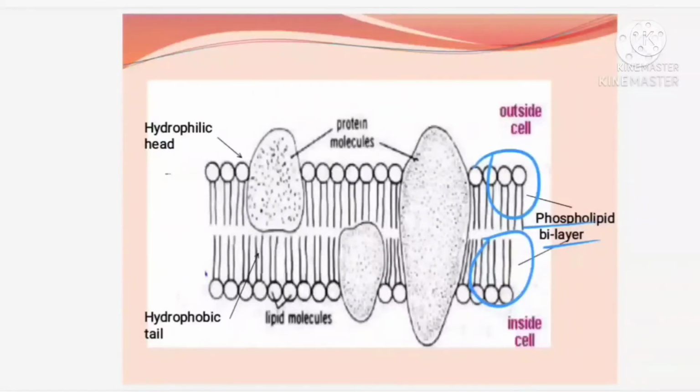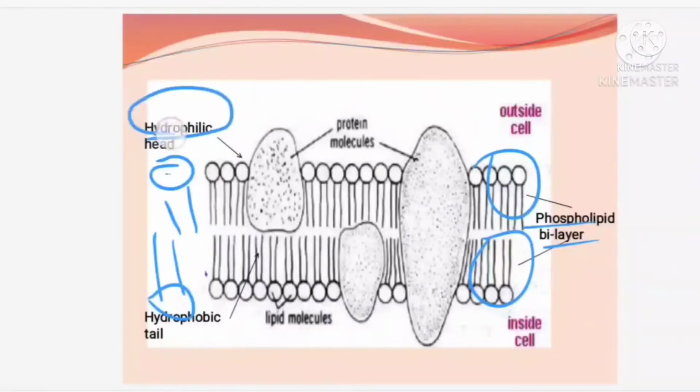When you are seeing this bilayer, they are made up of two parts. One is your head and another one is your tail. Now this head and tail are made up of phospholipid, but they have some characteristics. The heads are hydrophilic in nature.